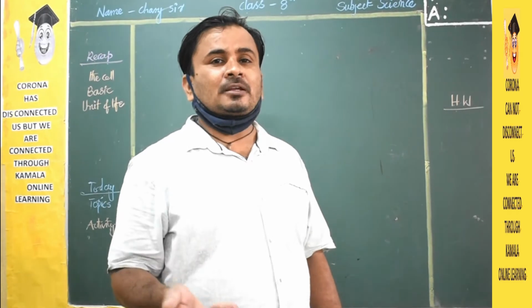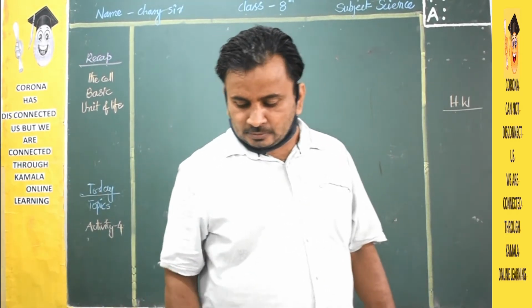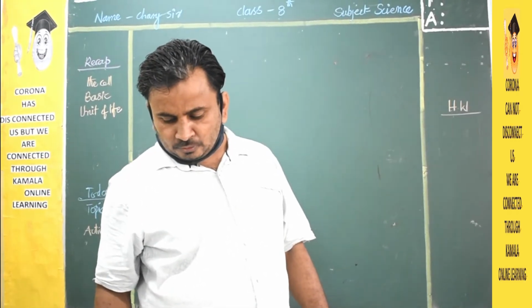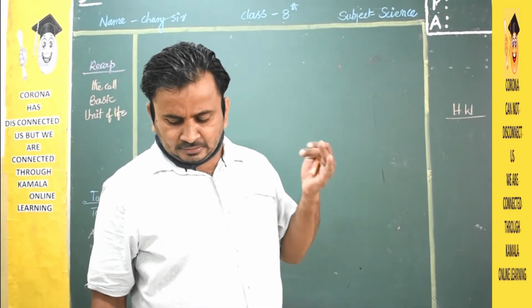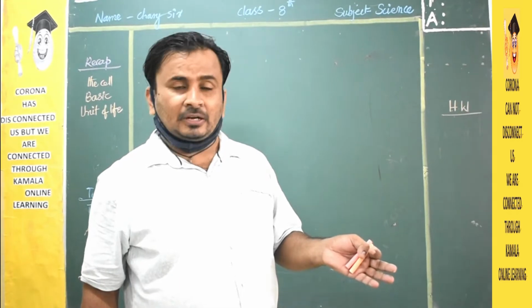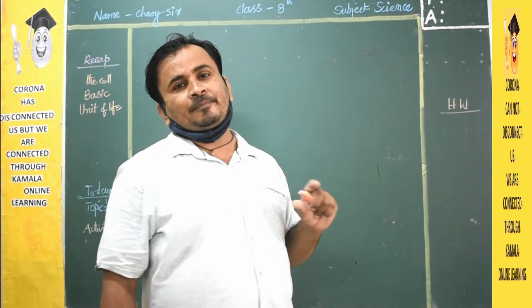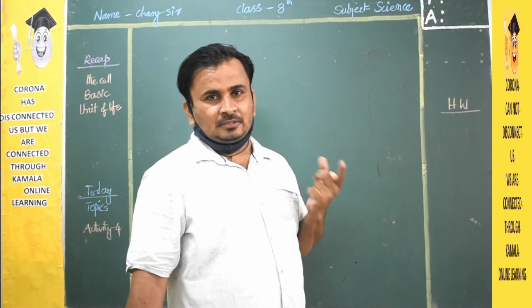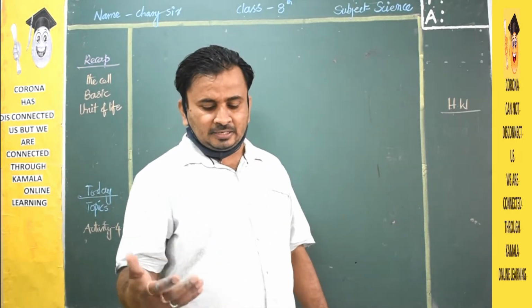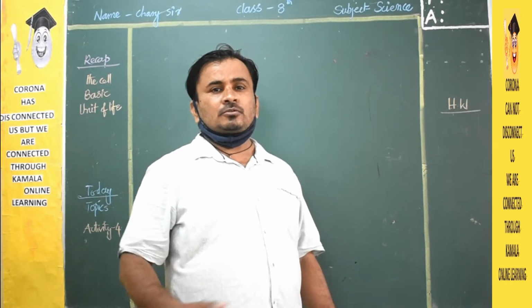The plants and animals are made of cells. If you see the textbook, many things have already been discussed in the previous class: activity 1, activity 2 and activity 3. We observed the onion cells with the help of the microscope, and we observed the cheek cells, and learned which scientists worked on these cells. Those things are covered.